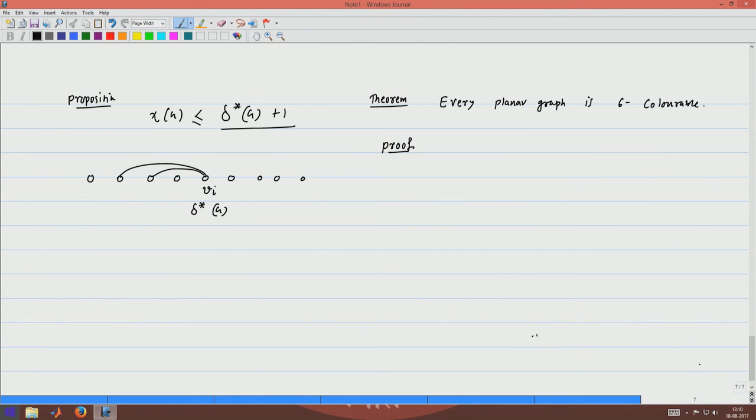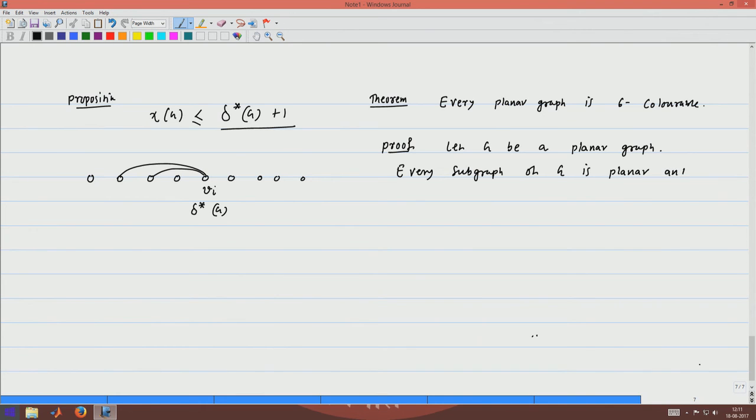First of all, let G be a planar graph. Then it is easy to observe that every subgraph of G is also planar, right,